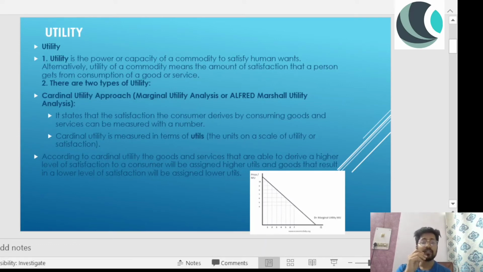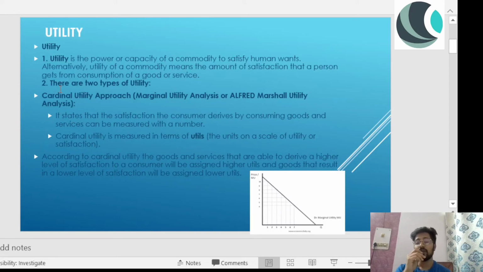So basically I'm saying that I can quantify the number here, that it was 10 on 10. But if I am given Italian or some different cuisine and I don't like it, I will rate it less, right? So that is giving a number to the satisfaction that I have received. So it states the satisfaction that a consumer derives by consuming goods or services can be measured with a number, right? So now in terms of utils, you have to remember this.